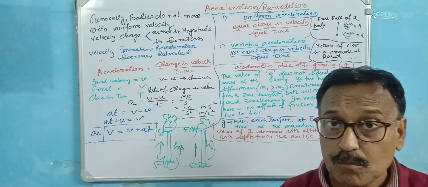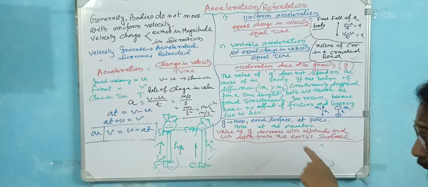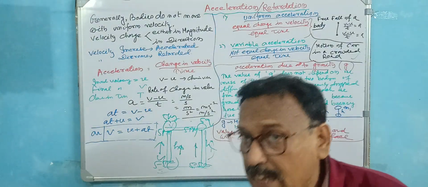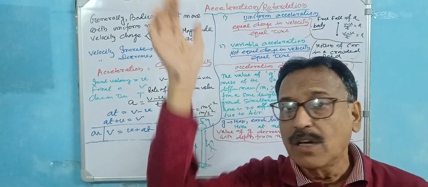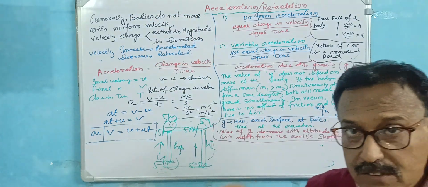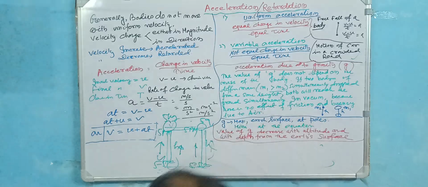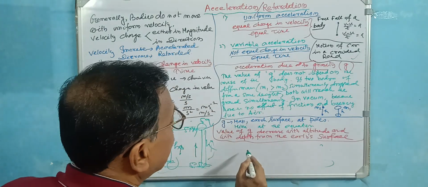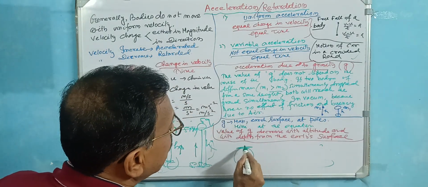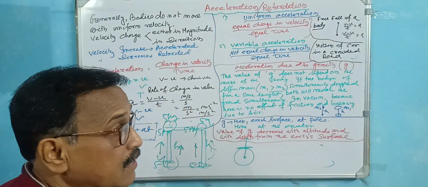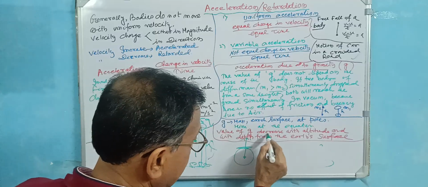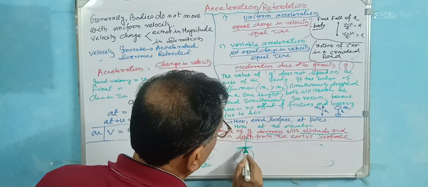The value of g decreases when you increase the altitude from the earth surface. Suppose here is the earth surface, where g is maximum. If you increase the altitude, g decreases; the value of g decreases with altitude. এই altitude বাড়ছে.